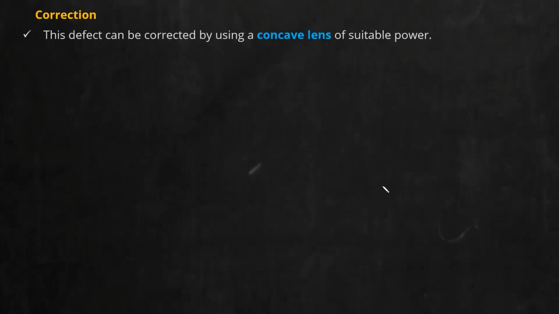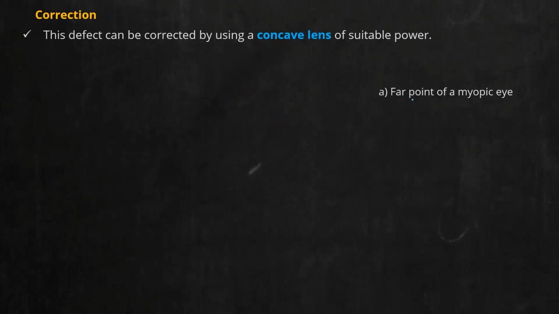Tell which lens is used to correct myopia. Concave. Yeah, so first write down: a myopic condition can be treated by using a concave lens of suitable power. Now, what is the other name for a concave lens? Diverging lens. Yeah, it is a diverging lens. So here we know that for a myopic person's eye, the image is formed in front of the retina. I need to take this back. If I need to take this back, I should diverge it away. So we use a diverging lens.